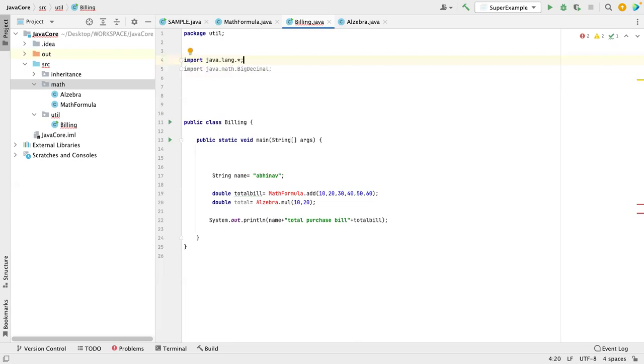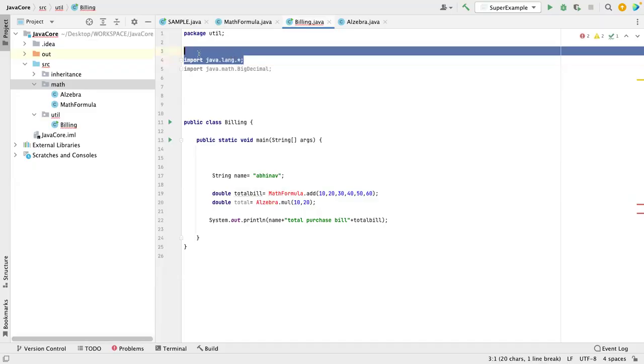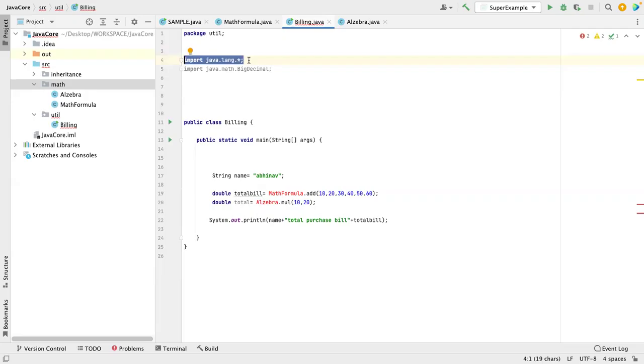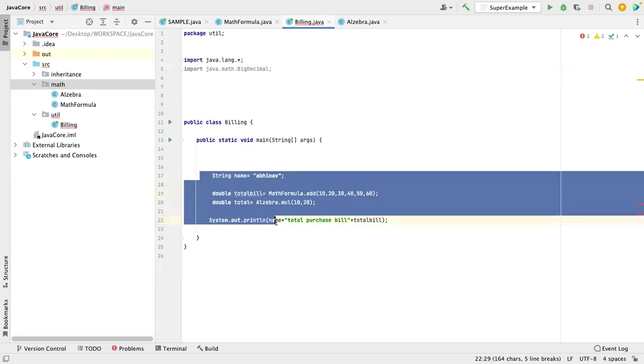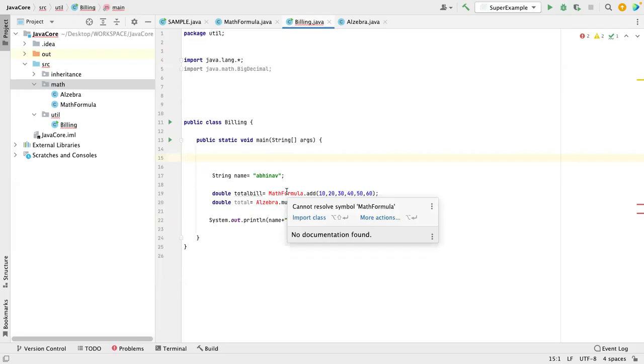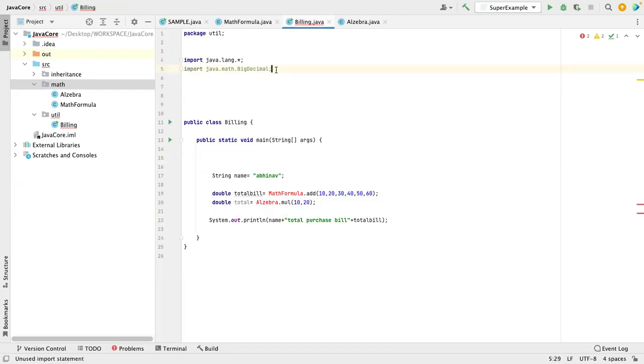You guys able to note this point, right? The statement is this line. We are using it. Even if you do not import it, you will not get an error. But if you import, it shows that you are using this. Why? Because this is a default package. For example, if you don't write double total equals algebra.mul, but still write the line import math.algebra, it will be grayed out.